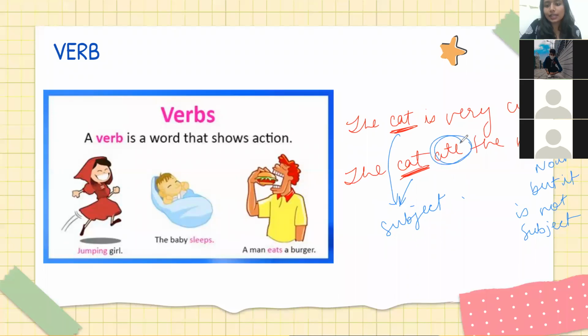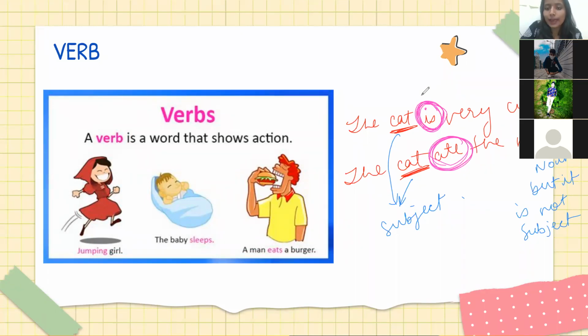What about the first sentence? What is the verb in the first sentence? What is the verb in the first sentence? Is. Cat is not verb. Is is the verb. Yes. Okay.